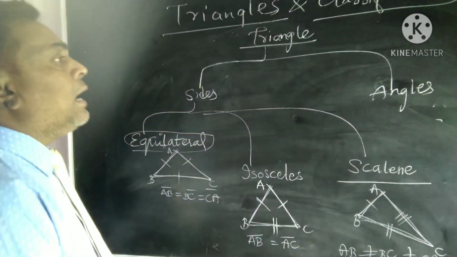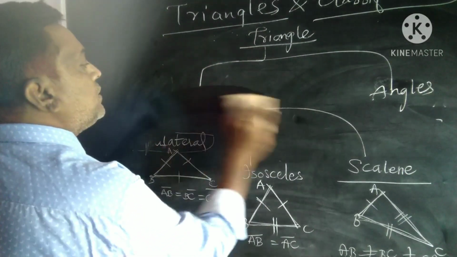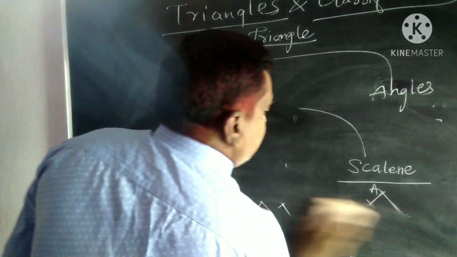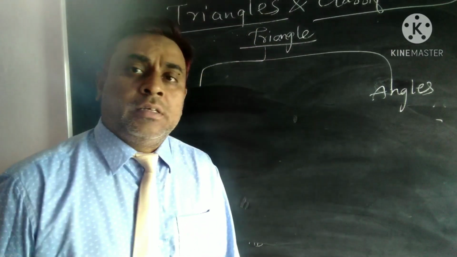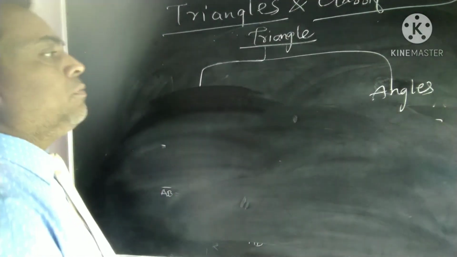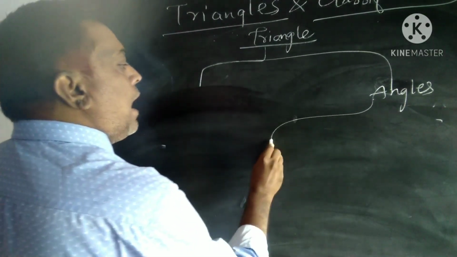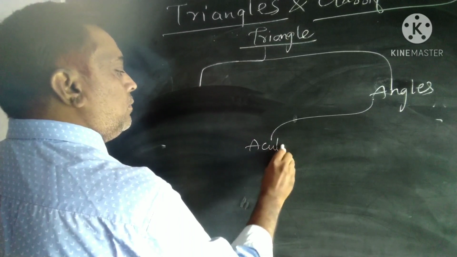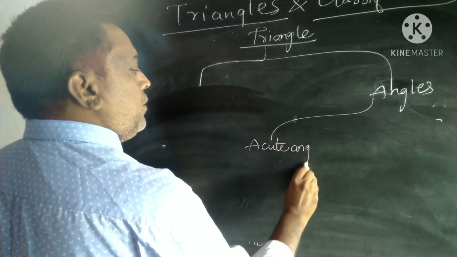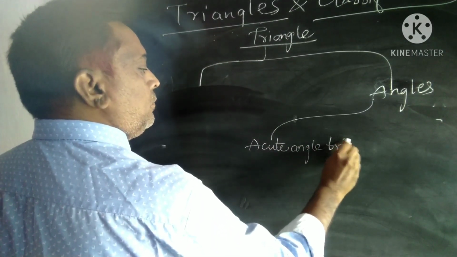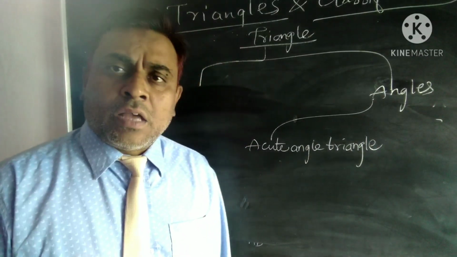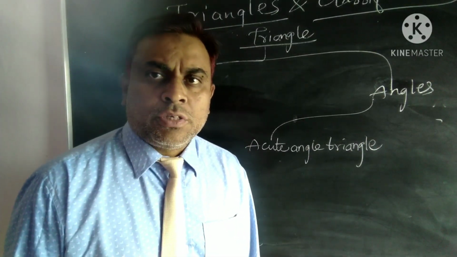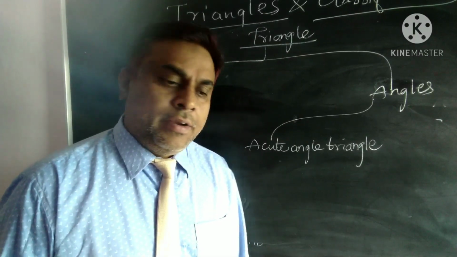Now coming to the classification of triangles based upon the angles. Here also let us consider three types. First of all, the acute angle triangle. An acute angle triangle is a triangle in which all three angles are acute. Acute is nothing but less than 90 degrees.